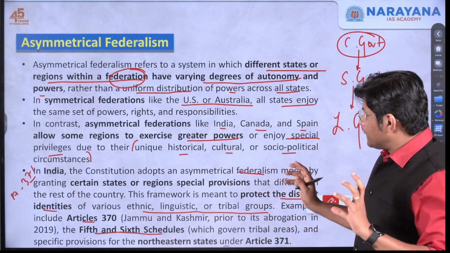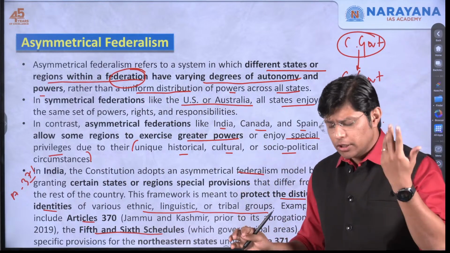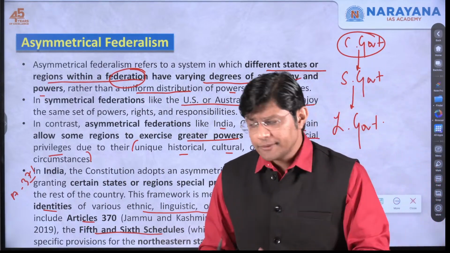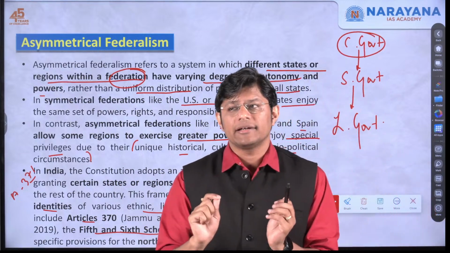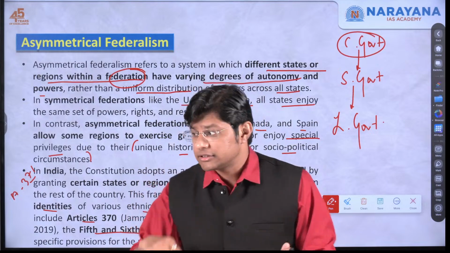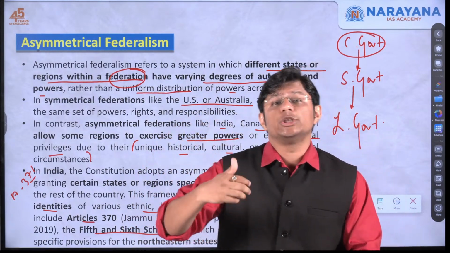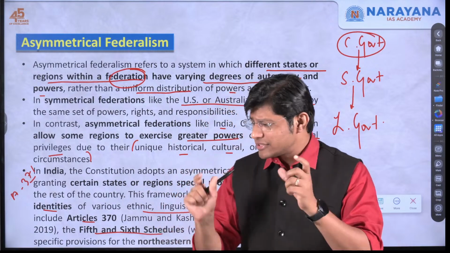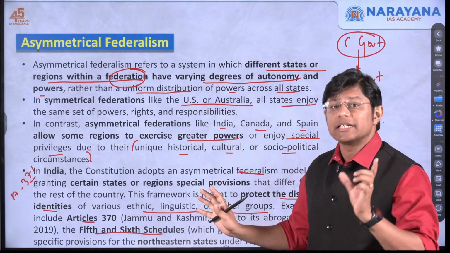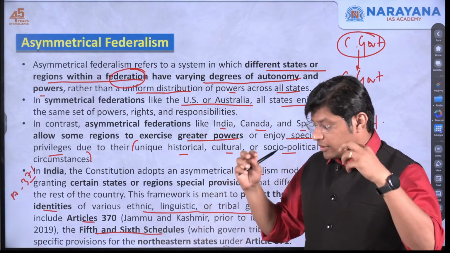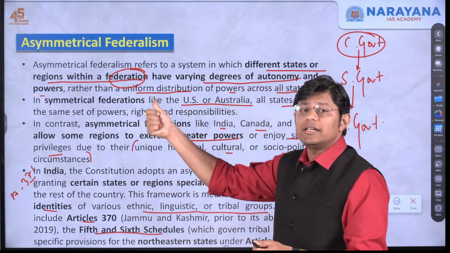Alright. Now, we'll try to understand why these states were given more powers, or for that matter, autonomy. Right. Don't have this parochial understanding that this should not be the case, that some states should enjoy more powers. Why should some states enjoy more powers than others? Don't have this narrow mindset or narrow understanding. Try to understand the entire context. Then you'll understand why the founding fathers of the Indian Constitution adopted asymmetrical federalism.